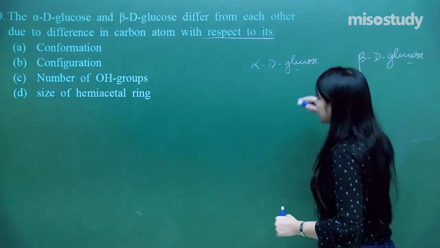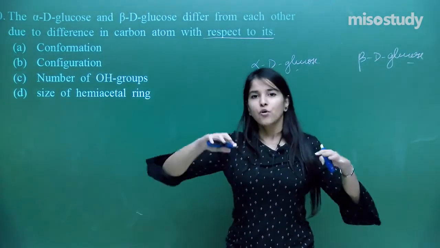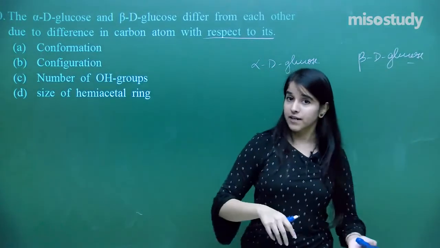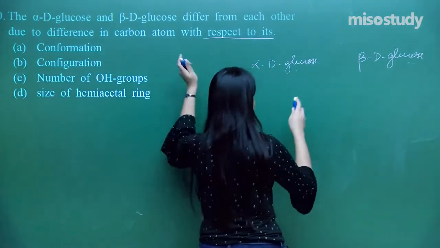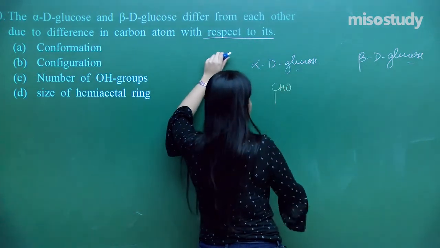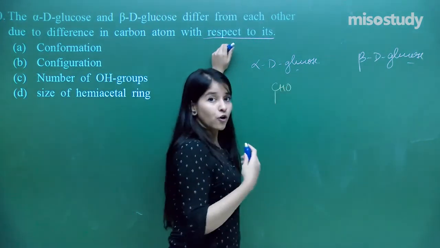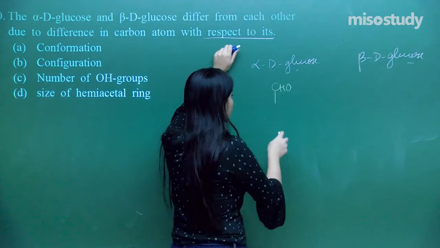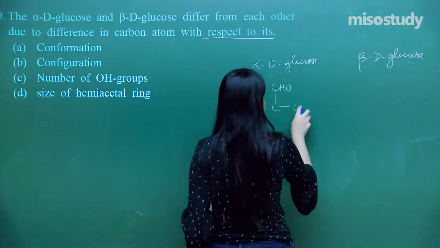So basically the difference is at the anomeric carbons. OH may be on the right and OH may be on the left. That is the basic difference. So here, let me just first have the loss of the water molecule. That is how we are going to check.